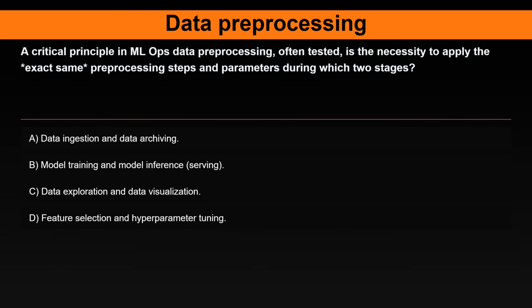Question 22. A critical principle in MLOps data preprocessing, often tested, is the necessity to apply the exact same preprocessing steps and parameters during which two stages? Option A. Data ingestion and data archiving. Option B. Model training and model inference, serving. Option C. Data exploration and data visualization. Option D. Feature selection and hyperparameter tuning.